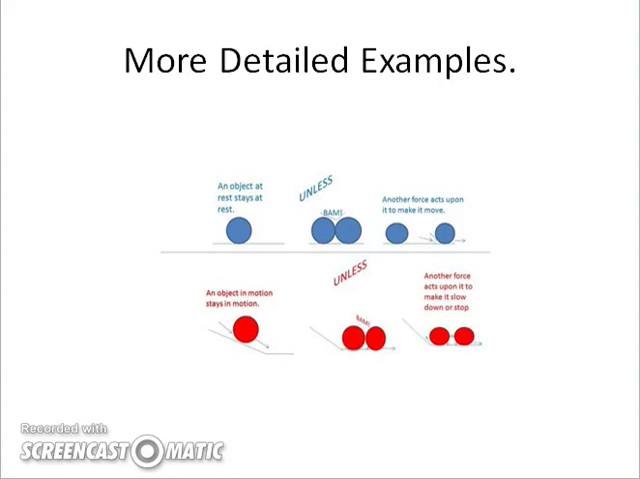Here's a detailed example on Newton's first law of motion. The blue object is at rest, and another blue object rolls in and collides. It transfers force onto the object at rest. The object at rest moves forward. The object in red is in motion, so it stays in motion until it strikes another red object at rest, and it transfers its force into the second object, and the first object remains at rest or slows down, while the object at rest moves forward.